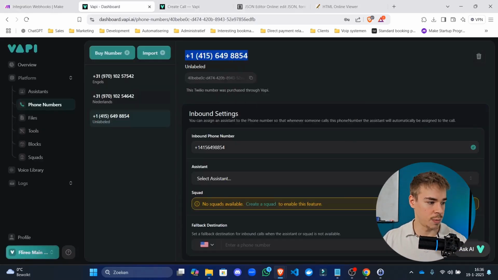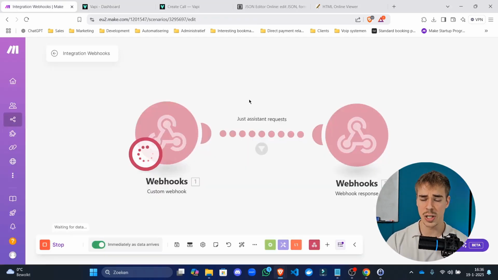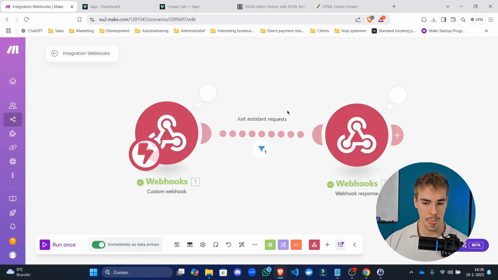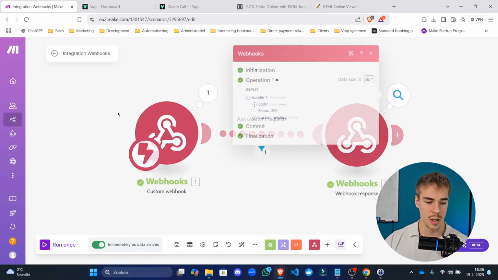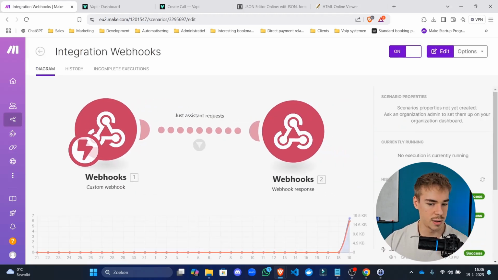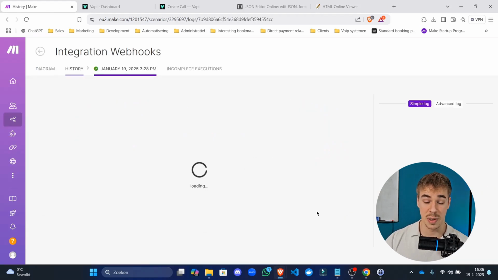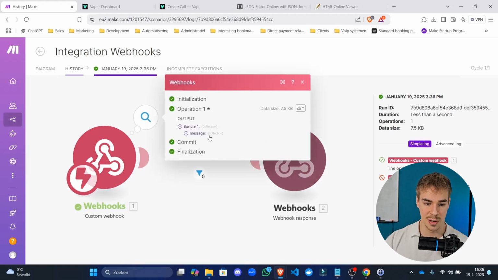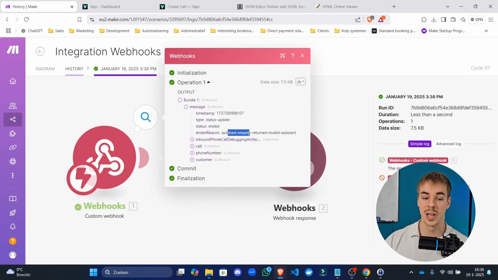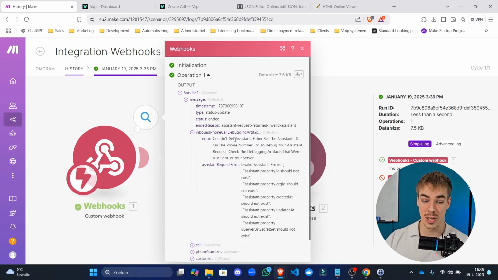So if we go in here, copy that phone number, make another call. It's still going to say everything is okay. It's going to give a positive message. There we go. But then if we go back and look at what Vapi sent us, assistant request. So this is different. It did not reply with any assistant because there was an assistant, but the assistant payload was not correct. As you can see,